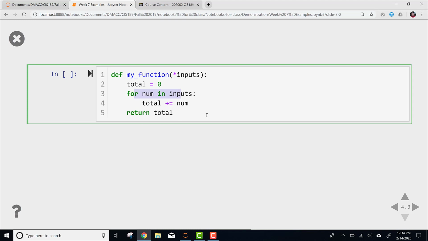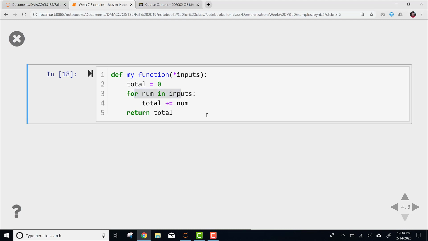So I could send it 10 numbers, it would total them up and give me a return. I think you can kind of see the power of that to make a function much more generic, much more widely usable, because you don't have to concern yourself with whether I'm going to send 3 or 4 or 5, or tell it how many I'm sending ahead of time. It's just going to be able to handle any number of inputs.